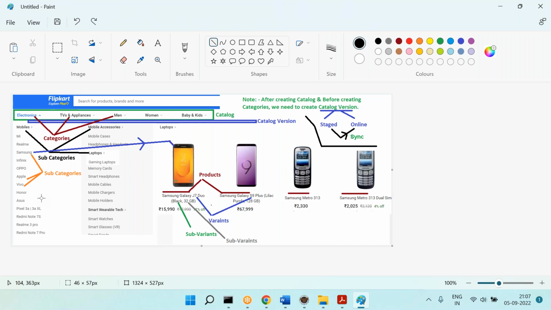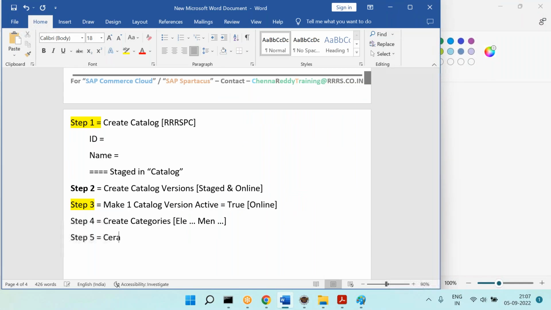In this diagram, what is the meaning of subcategory? Mobile accessories, yes. Under electronics, create mobiles, laptops, like that. Very good. So create subcategories.